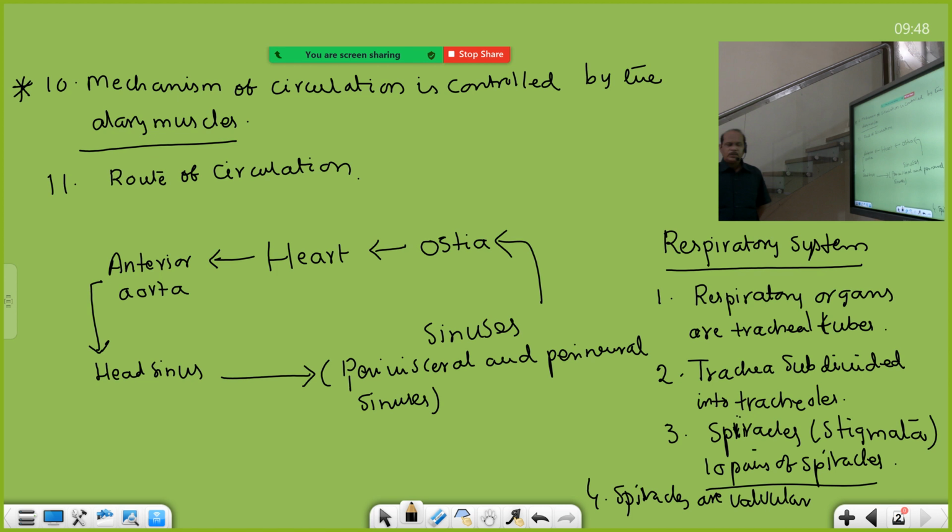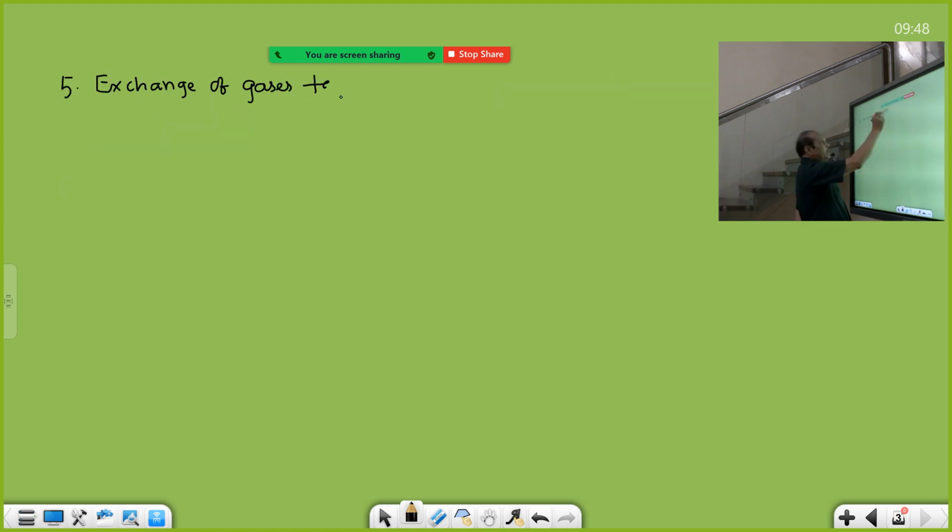And then the exchange of gases takes place. This is an important point. Generally, exchange of gases takes place in the blood by diffusion. Here also diffusion is involved, but the area is different. Exchange of gases takes place through exchange areas, that is, through tracheoles.